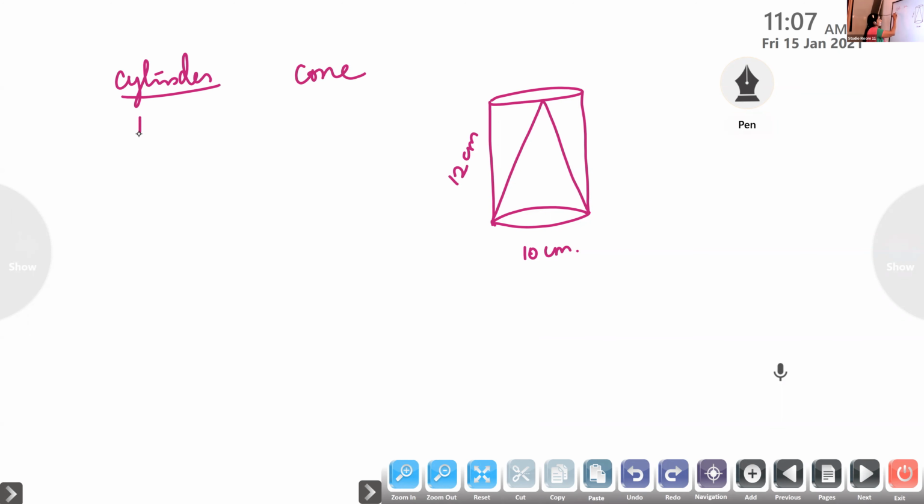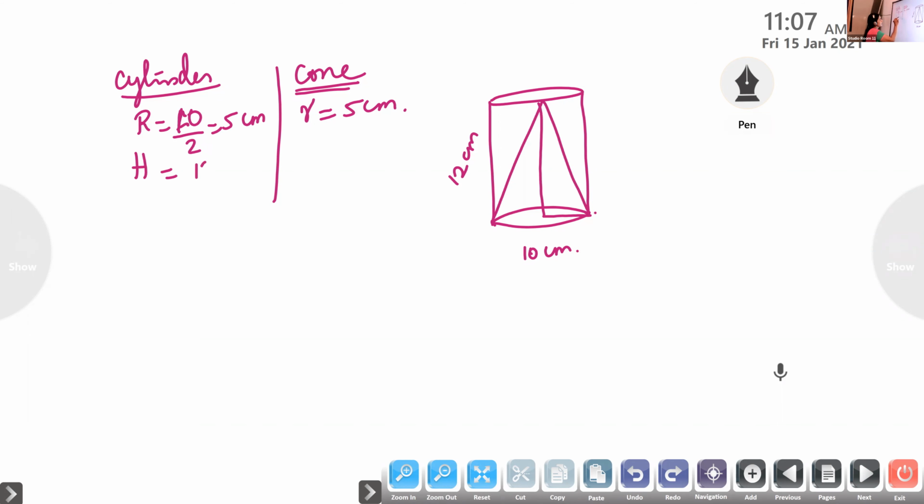Cone, the radius is given as? What will be the radius of the cylinder and the cone? 5 centimeter, because the diameter is given as 10 centimeter. Total diameter is 10, so radius will be 5 centimeter. And what about the height? Height of the cylinder is 12 centimeter. Here also the height of the cone is 12 centimeter.